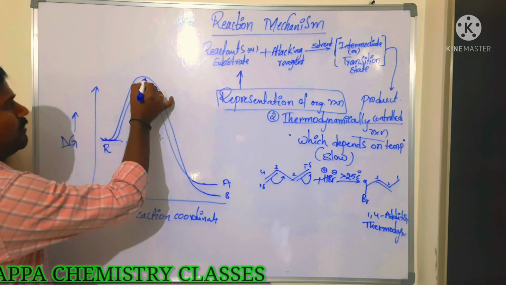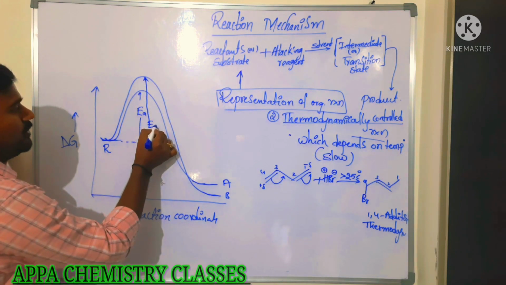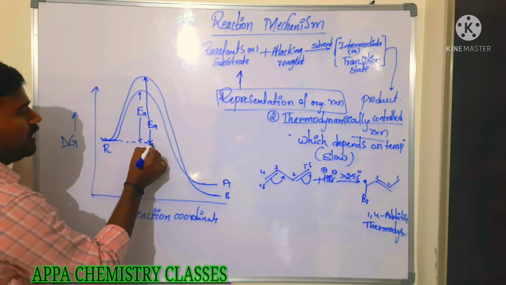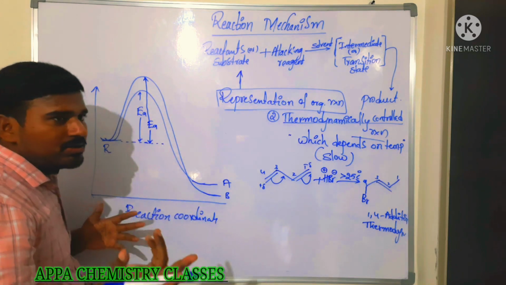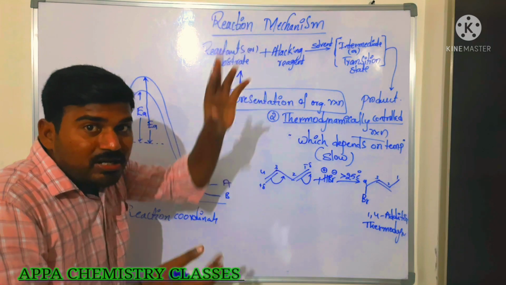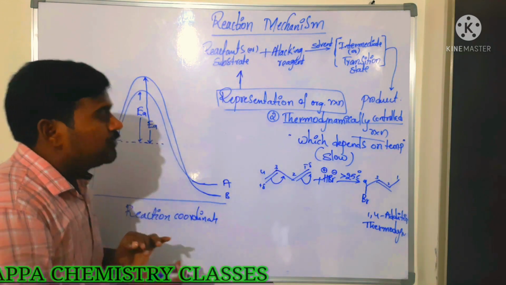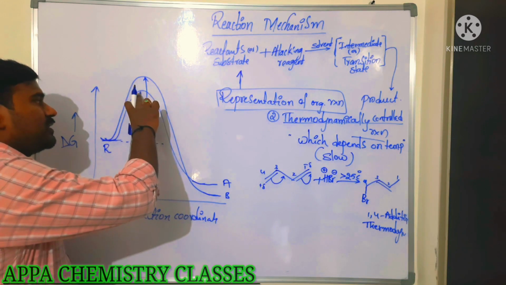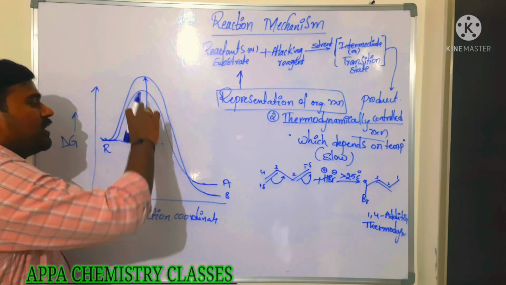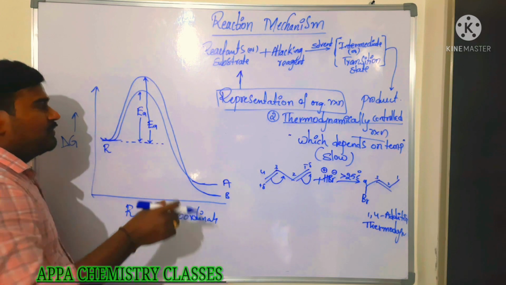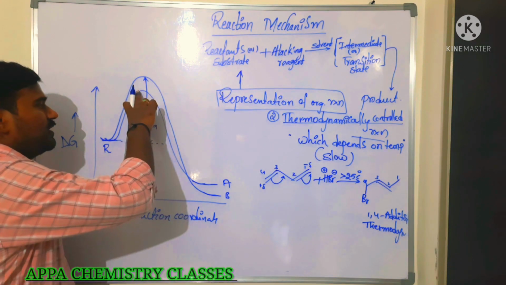Now which one is formed quickly? We had already seen in chemical kinetics, the more the activation energy, the slower the reaction rate. Here the activation energy is very less, so the rate of reaction is very fast. That is, this reaction is very fast.